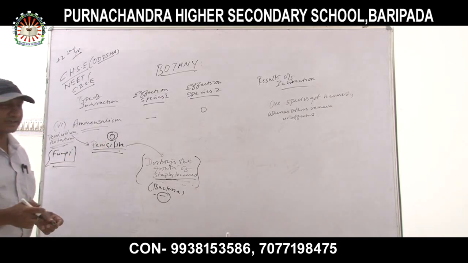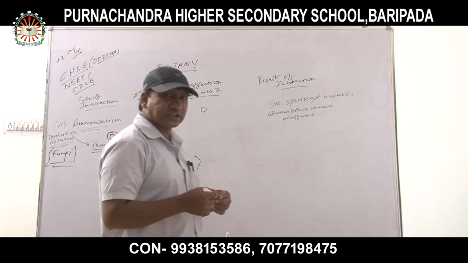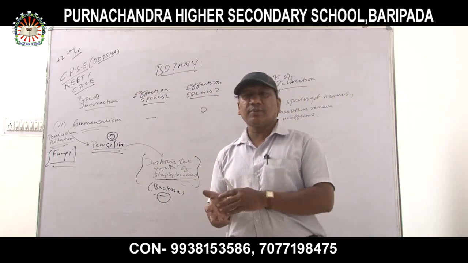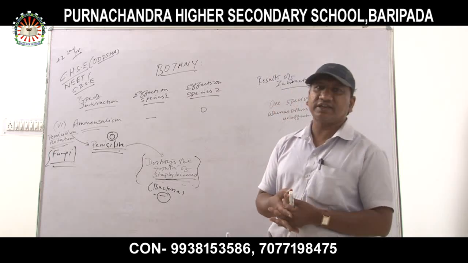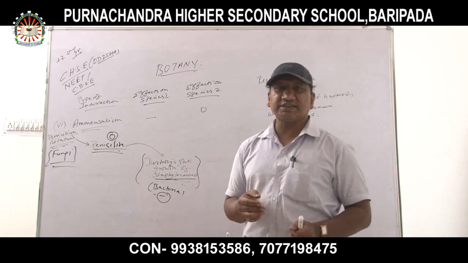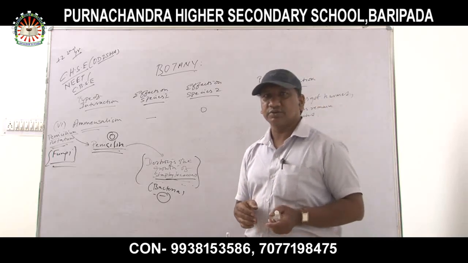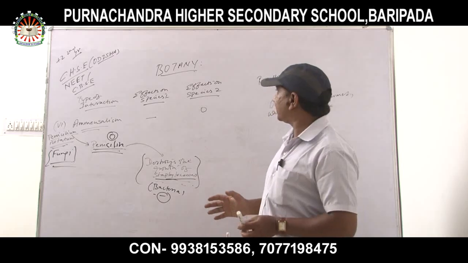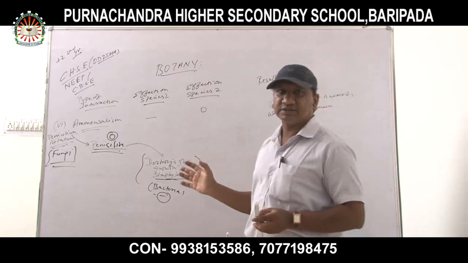How many types of population interactions are there? Six types. First one is mutualism. Second one is competition. Number 3 is predation. Number 4 is parasitism. Number 5 is commensalism and number 6 is amensalism. Okay? All the important types of interactions which are included in the population interactions segment.